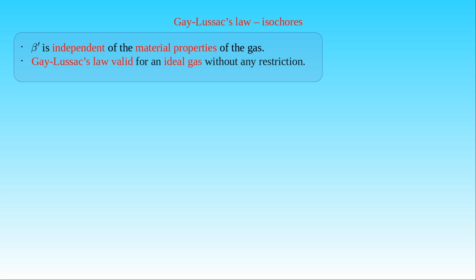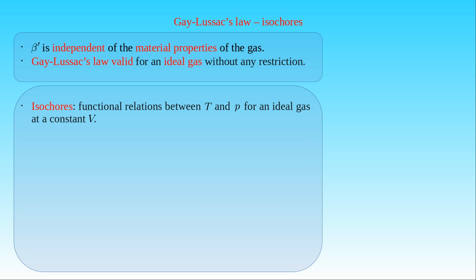In the first two gas laws, we introduced the concepts isotherms and isobars. For the third gas law, we can define a third type of functional relation between the physical properties of the ideal gas. This relation is represented by isochores, which are functional relations between the temperature and the pressure of an ideal gas for a constant volume. That is, we can express pressure as a function of temperature for a constant volume, when an ideal gas undergoes an isochoric process. Or we can determine its inverse function, in which we express temperature as a function of pressure for a constant volume.